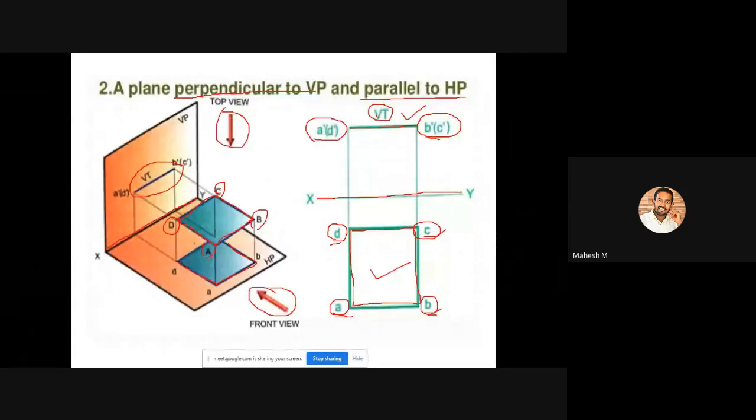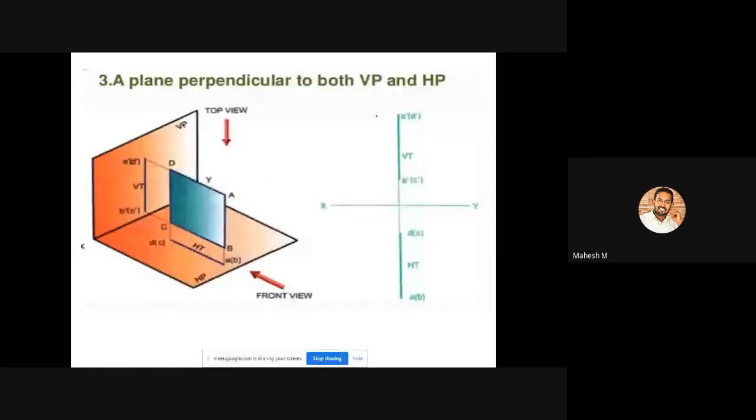Okay, you know. So this one is our third condition, a plane perpendicular to both VP and HP. Okay, the condition is plane perpendicular to both VP and HP. So if it is perpendicular to both VP and HP, you will be getting this square plane like this, because it is perpendicular to both the planes. So if you are looking at this plane from the front view direction, you will be getting a vertical line as the front view. While looking at this plane from the top view direction, you will be getting another vertical line as the top view.